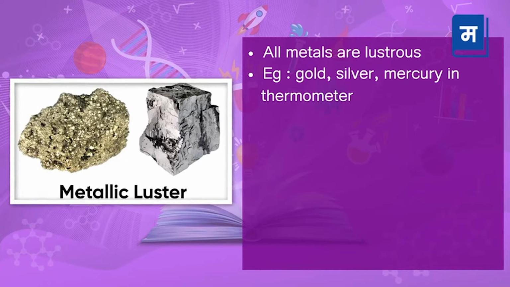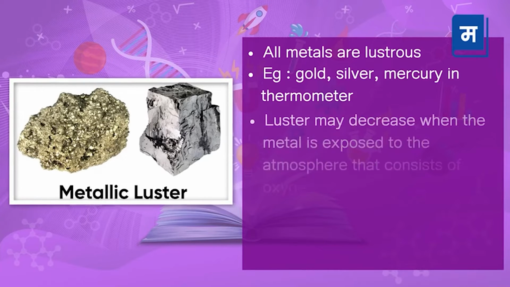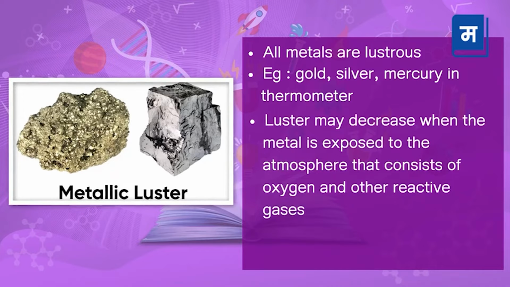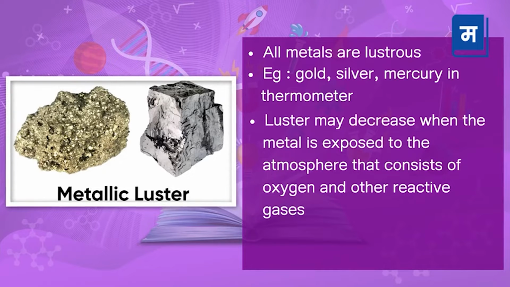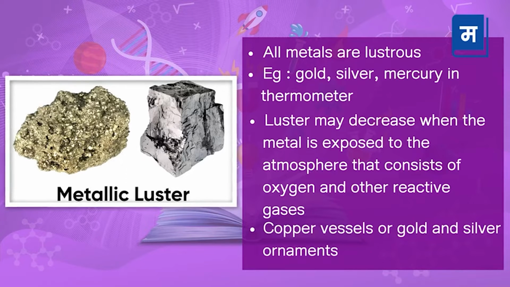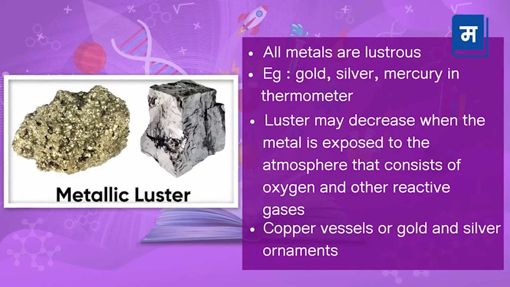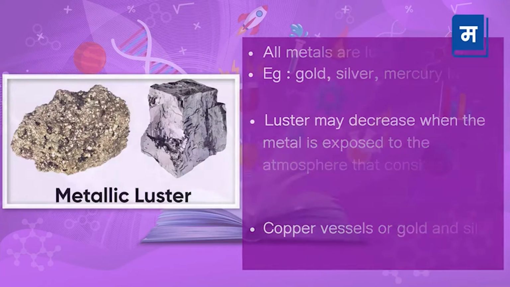All metals are lustrous. But this luster may decrease when the metal is exposed to atmosphere that contains oxygen and other reactive gases. For example, the copper vessels that we use or the gold and silver ornaments that we have lose their shine as they are exposed to the atmosphere.